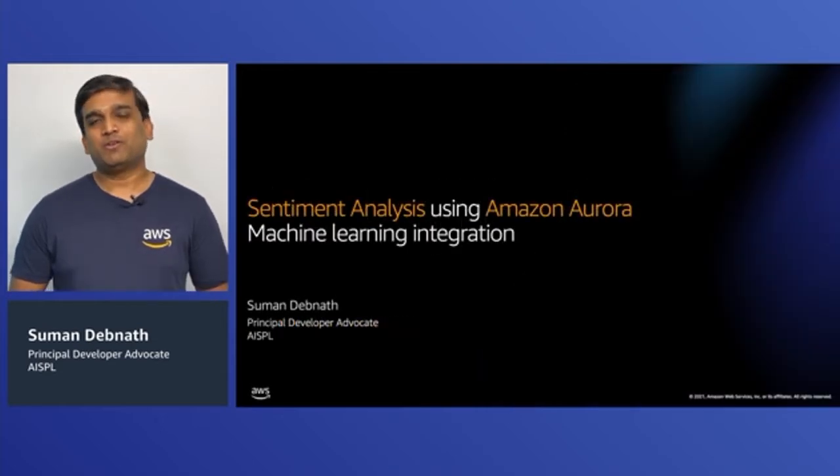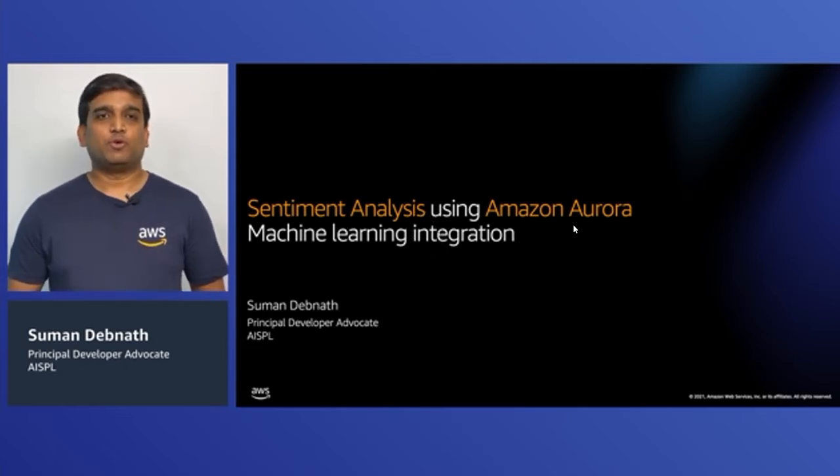So today we are going to talk about how you can make use of simple SQL to do sentiment analysis on your data stored in your database without any machine learning expertise. We will also see how you can add machine learning capabilities directly to your application using the enhancements that we have added in our database.